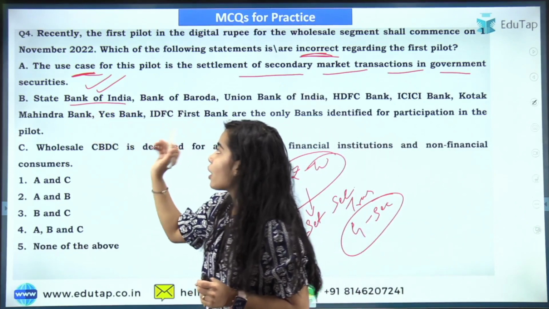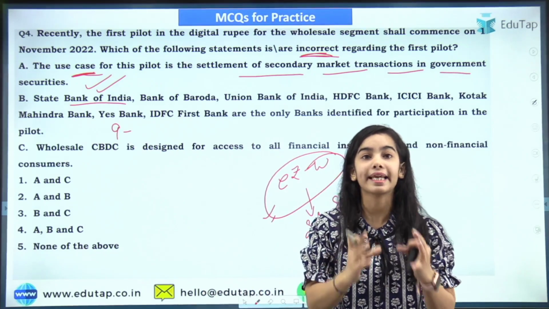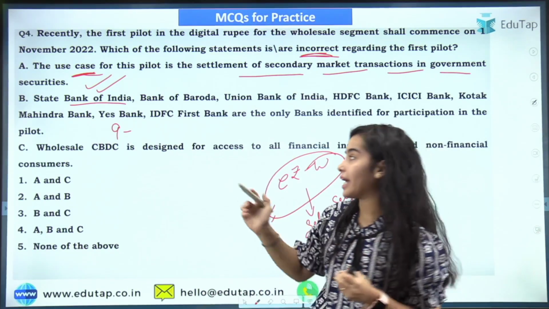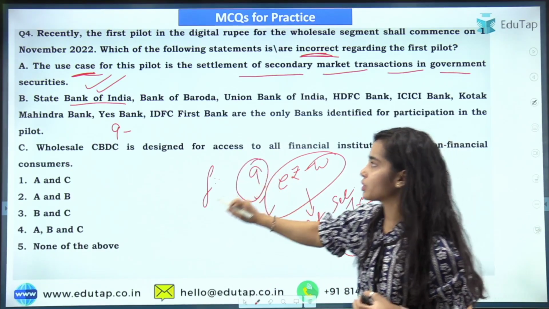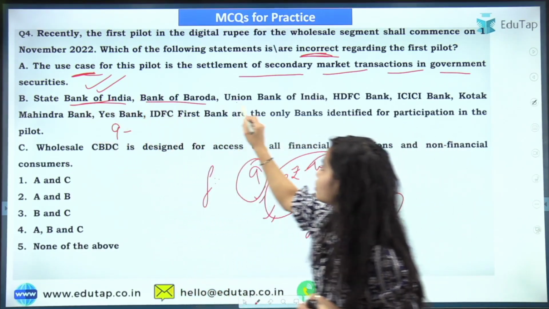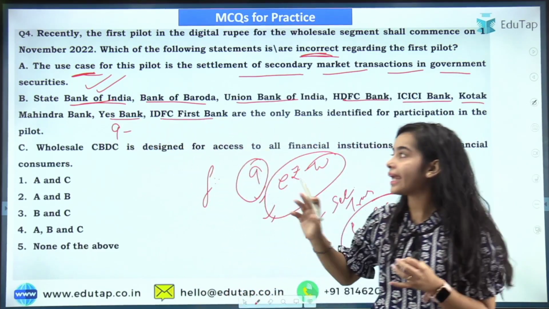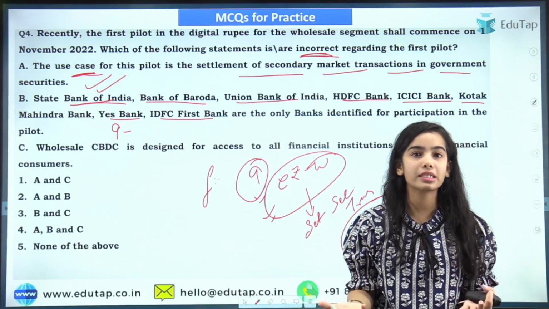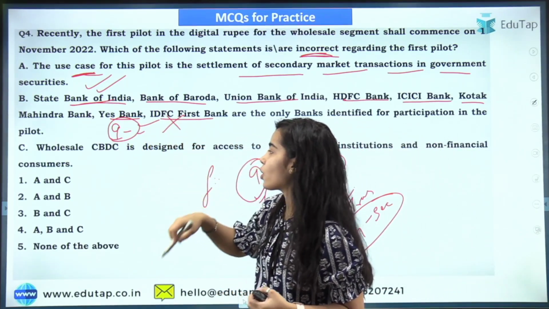State Bank of India. Now there are 9 banks that have been given the permission, that have been selected to take part in this pilot. In this first pilot for the wholesale, 9 banks have been chosen. Here there are 1, 2, 3, 4, 5, 6, 7, 8. Only 8 banks are mentioned here. So of course this is wrong, because 9 banks should be mentioned for this to be correct. So this is a wrong statement.